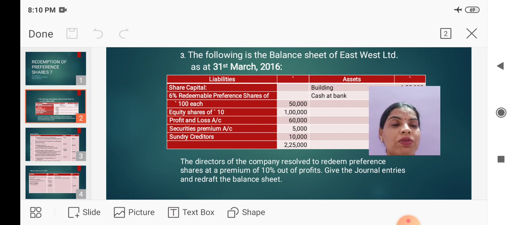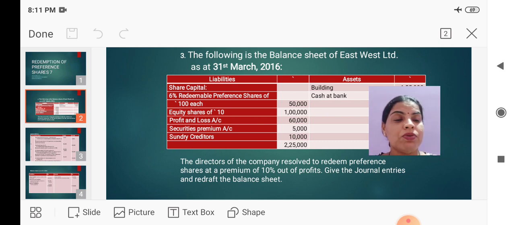Here one point to be noted is that in this problem there is no fresh issue of shares. So therefore the entire redeemable preference share capital is to be redeemed solely out of profit and loss account. The amount required for redemption of preference shares is 50,000, and that 50,000 will be provided out of profit and loss account because in the profit and loss account we have a sufficient amount. We have 60,000, out of that 50,000 will be provided for redemption of preference share capital.